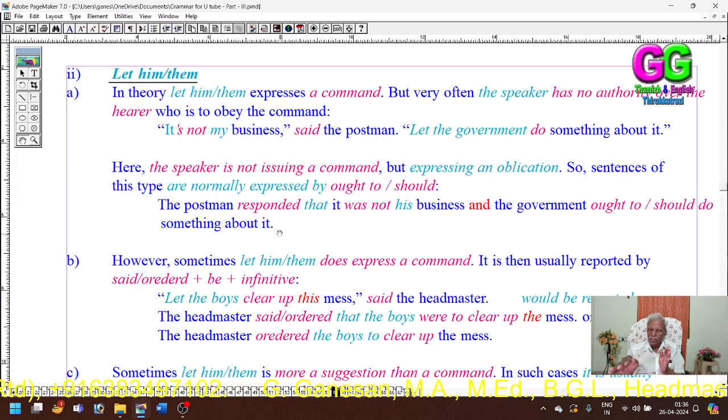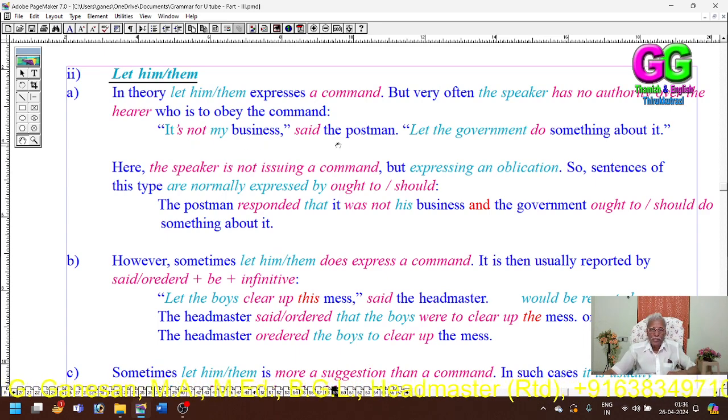But in the second sentence, in the second introductory verb, here there would be no secondary reporting verb. Here the second sentence itself would be okay.